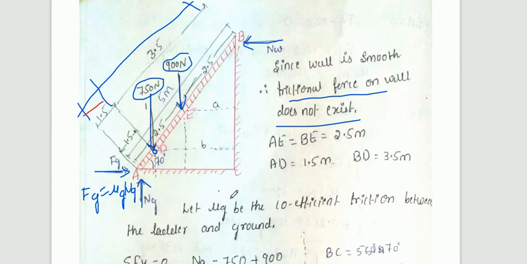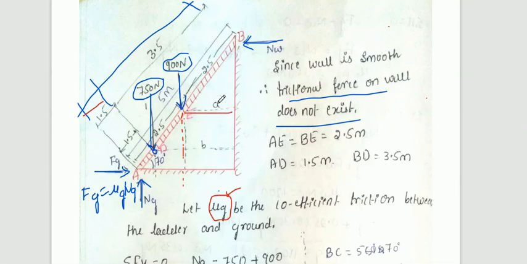Now let mu g be the coefficient of friction of the ground that you need to find out. Observe here, in order to take the moment, we need the perpendicular distance. The 900 is a force acting here. If you want to take the moment at point B, then this will become the perpendicular distance, force into perpendicular distance.